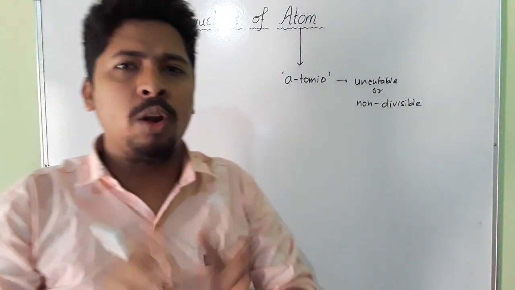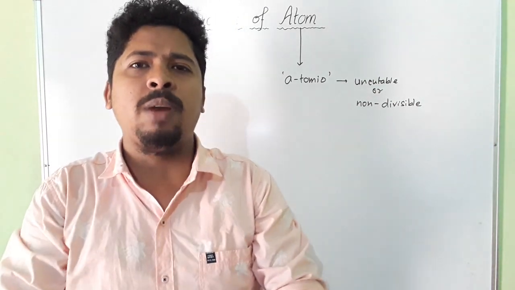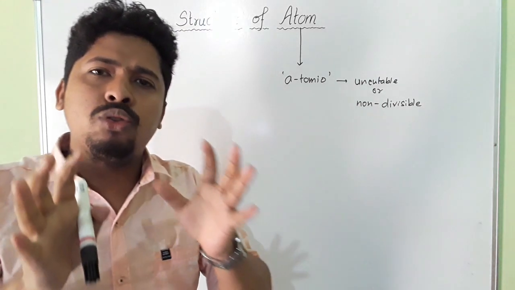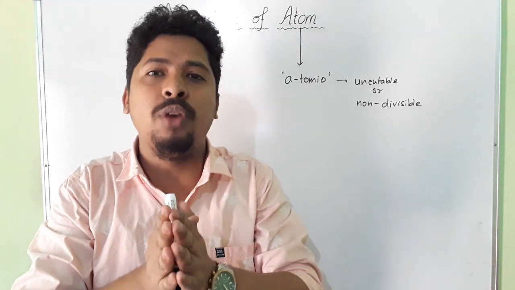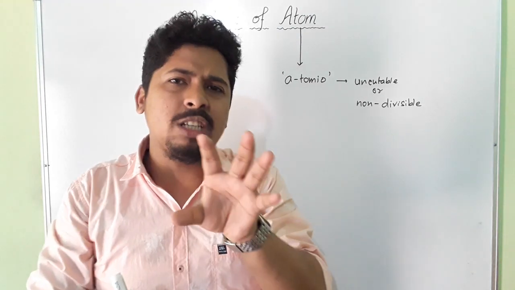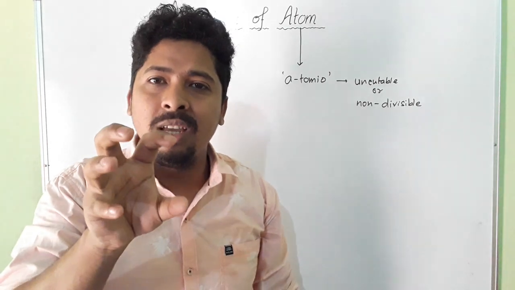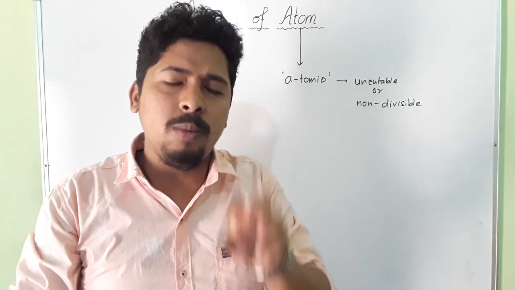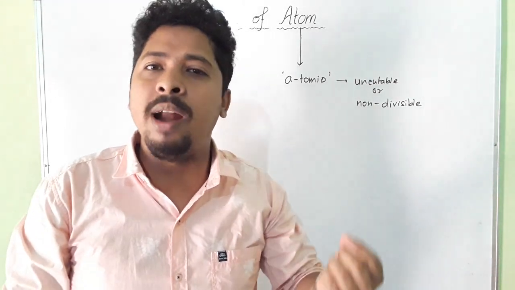So about this atom, from ancient times, many philosophers and many scientists gave different views. Out of these, the most important one was given by Democritus. This Democritus was a Greek philosopher. He says that this atom is the smallest particle of matter which is indivisible. Means atom is the smallest particle of any matter and we cannot divide it further.